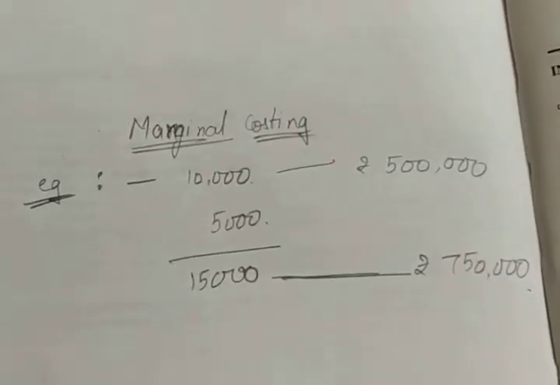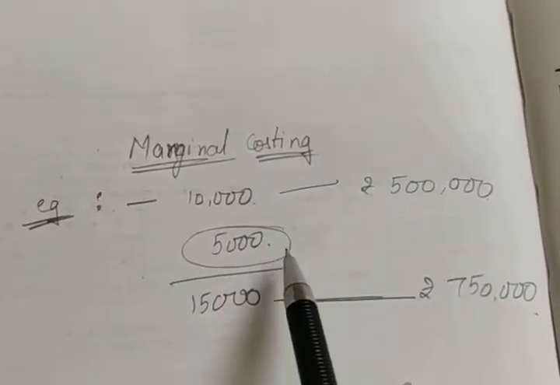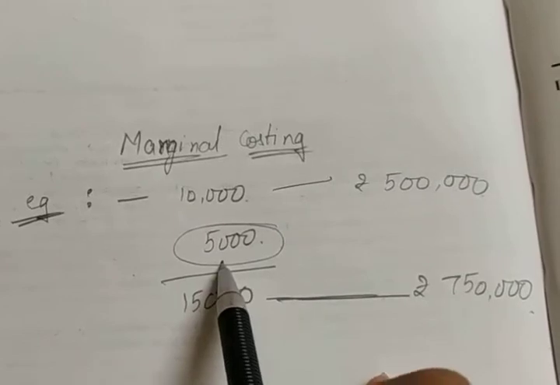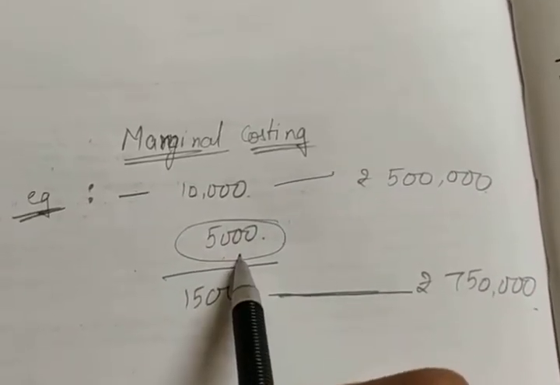So what do you mean by marginal cost? Marginal cost means the extra units which you are producing.